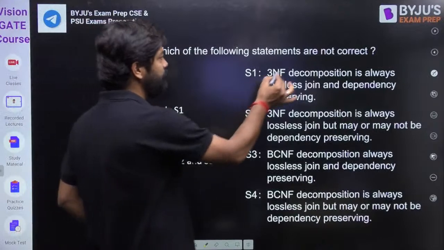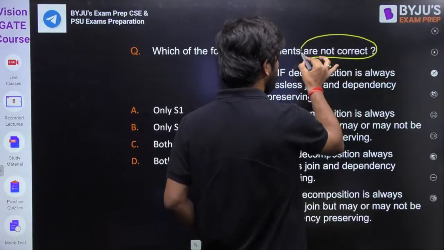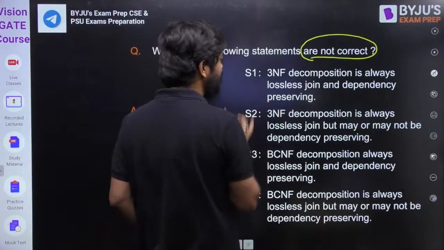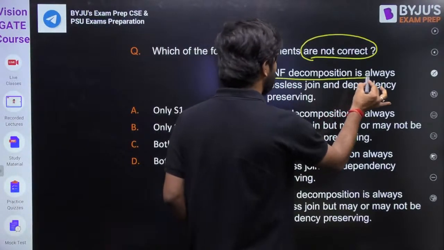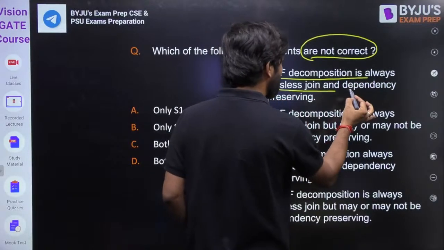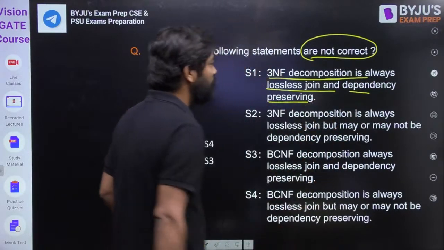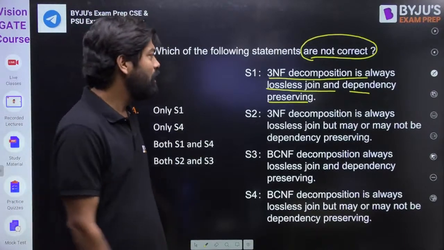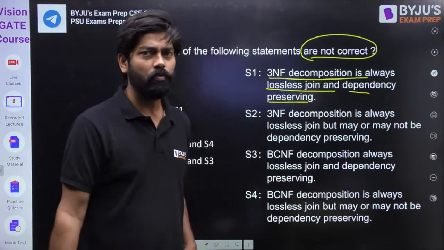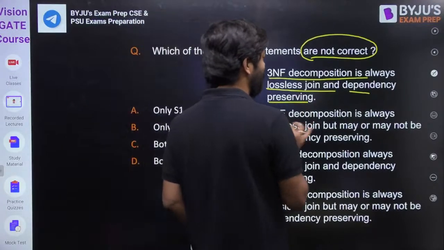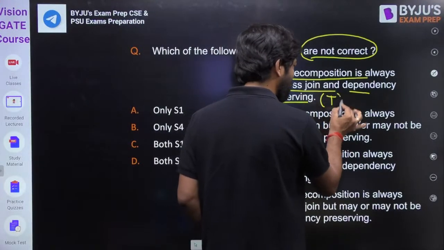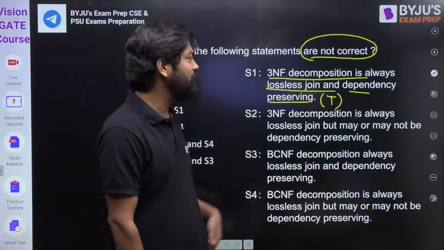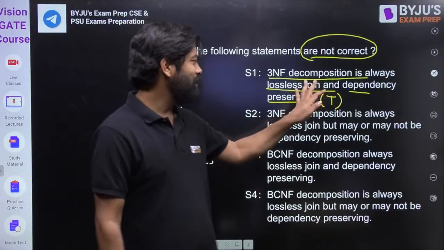Which of the following statements is not correct? They are asking for the one that is not correct. They are telling here, S1 statement: 3NF decomposition is always lossless join and dependency preserving. So 3NF, they are telling you, is always lossless join and dependency preserving. That is true. We have already discussed this in the DBMS class on YouTube.